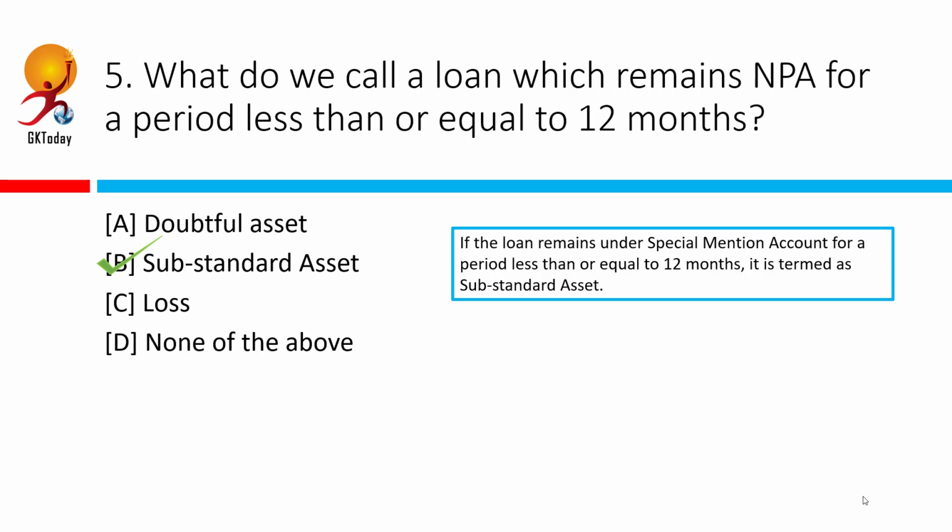In this case, the bank has to make provisioning according to some different criteria. The first criteria is 15% of outstanding amount in case of secured loans, that is loans which have been taken out against some security, and 25% in case of loans outstanding which are unsecured loans.